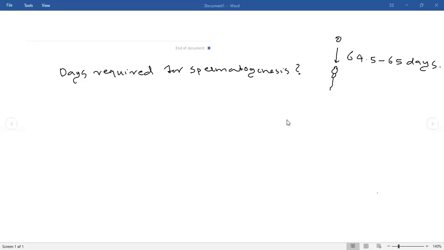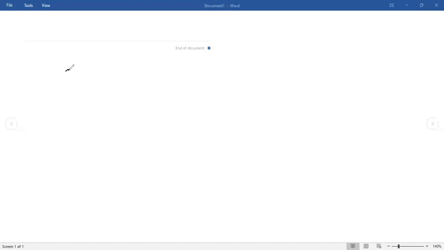Okay, then for this question you have to answer me. This is a sperm. This is an ovum.